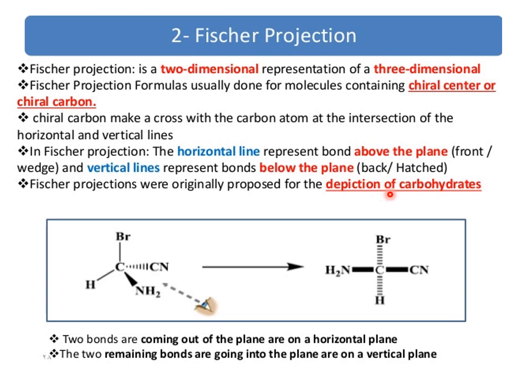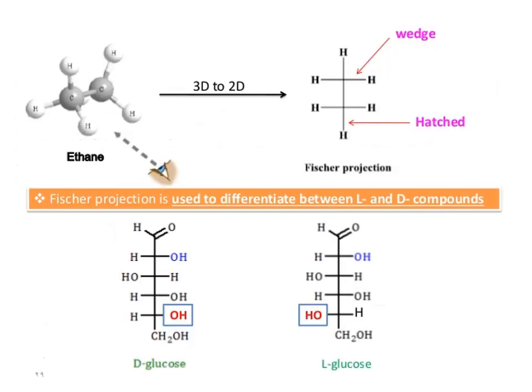You can see that the two bonds coming out of the plane are on the horizontal plane, and the two remaining bonds going into the plane are on the vertical plane. Here is the ethane molecule. This is the 3D structure of the ethane molecule, which is converted into 2D. The 2D is the Fischer projection formula. This is the wedge and this is the hatch. Wedge means above the plane, hatch means below the plane. Fischer projection is used to differentiate between L and D compounds.